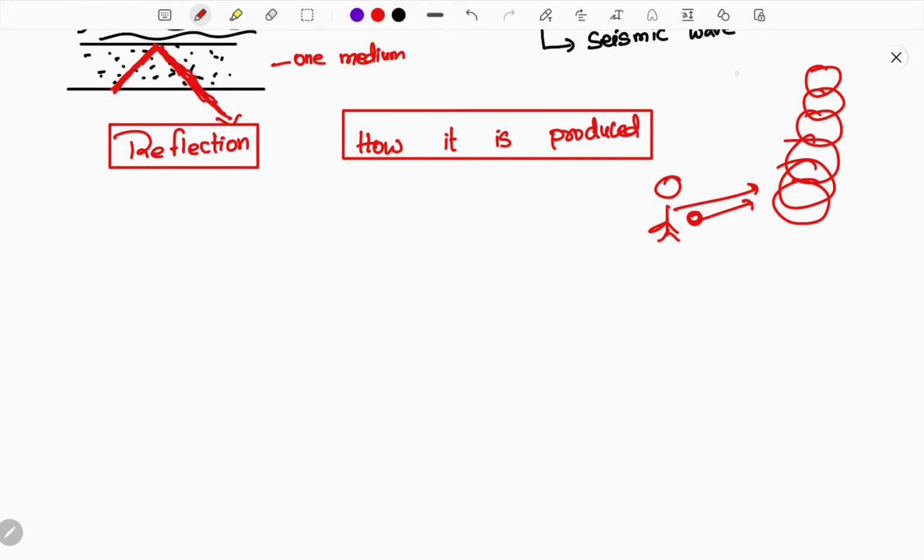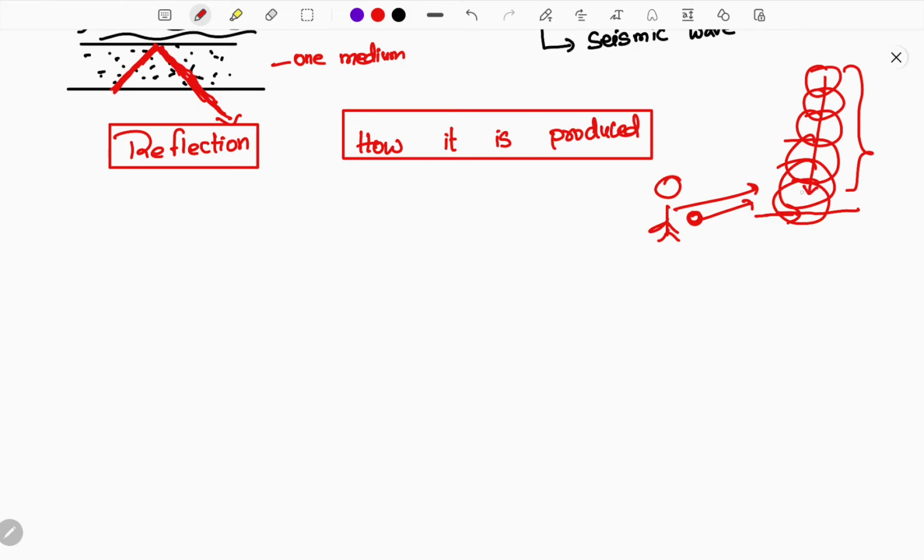If the ball hits the topmost stone, only that stone will fall. But if the ball hits the stone at the lower level, all the stones will fall. Because all the stones are mounted one above the other, there is pressure built on the stone in the lower layer.